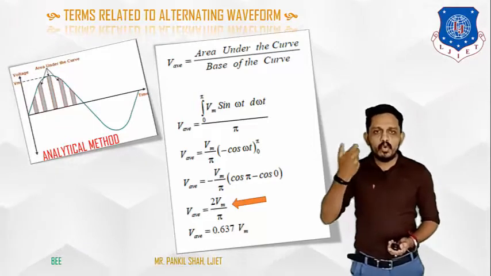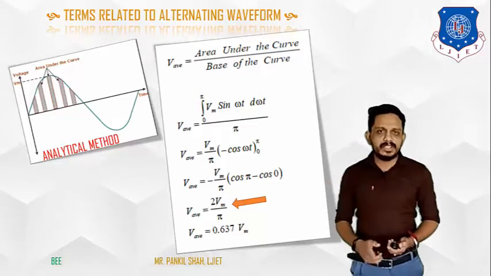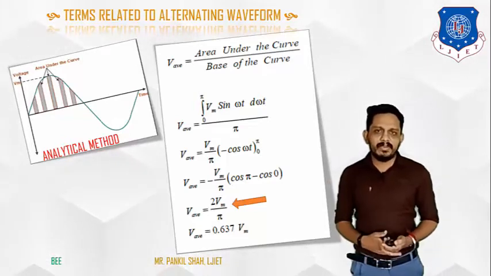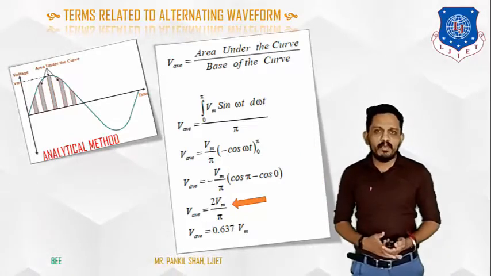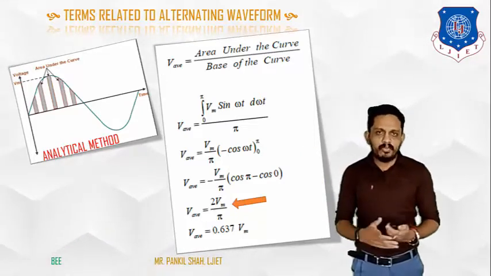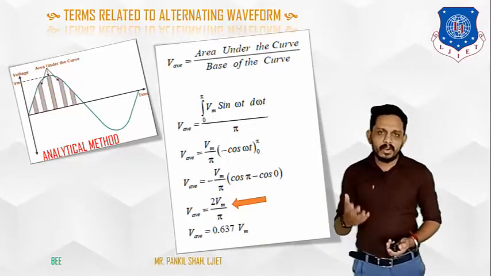If you do 2 upon pi in your calculator, you will get V average equals 0.637 into Vm. So this is the equation that is useful to find the average value of any alternating quantity if you know the maximum value of that alternating quantity.